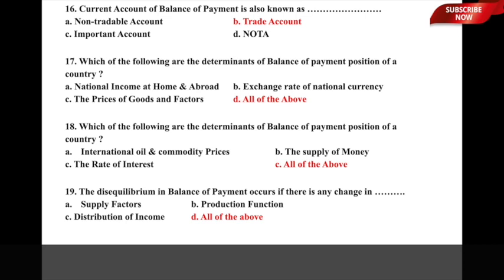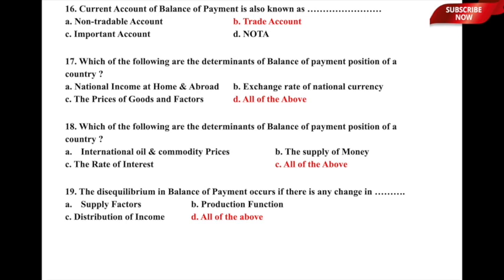So therefore, these are 6 important determinants of the BOP position of a country. I hope both these questions are clear. Let us now move to question number 19, a very important question.